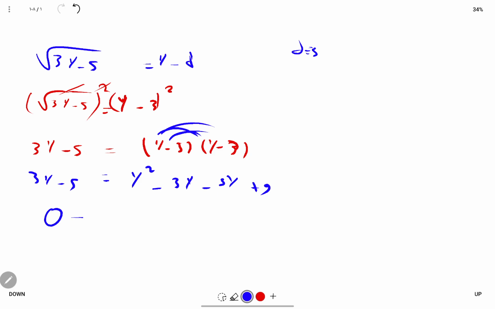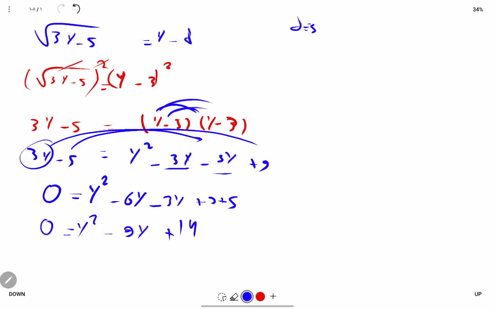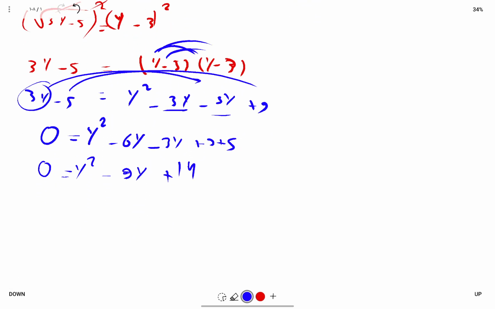So we get 0 is equal to y squared. Minus 3y and minus 3y is equal to minus 6y. And 3y, if we take it from left to right, we get minus 3y also. Minus 5 becomes plus 5, so we get plus 9 plus 5. Now 0 is equal to y squared minus 9y plus 14. Now here you have a trinomial.